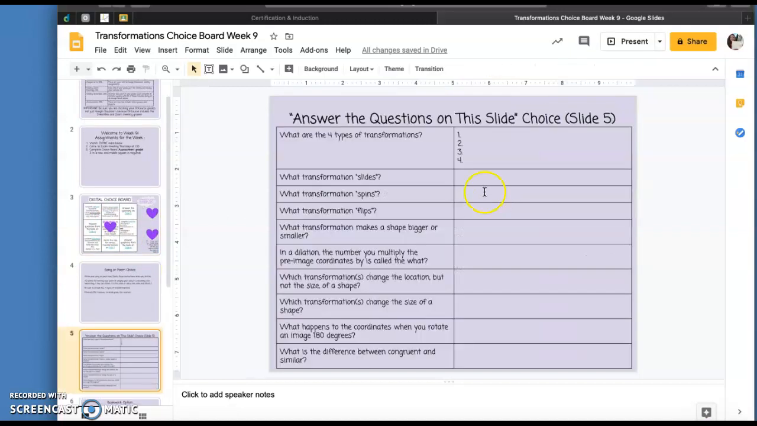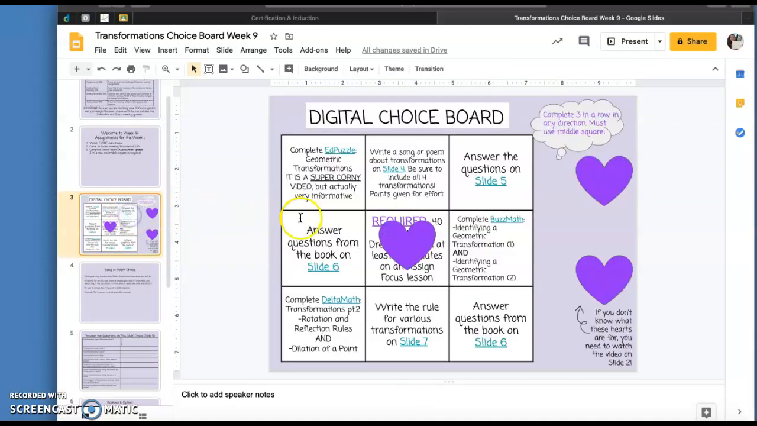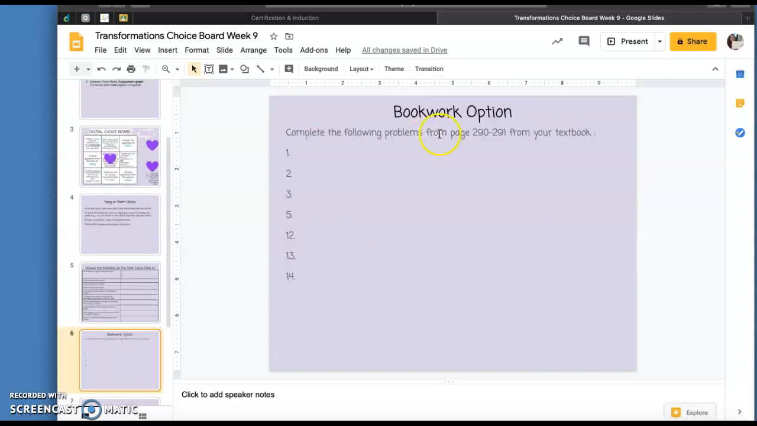Answer the questions on slide 5 for this choice. So if you click here, go to slide 5, there are some questions that you need to answer. And answer the questions from the book on slide 6. If you click on slide 6, it tells you to go to pages 290 to 291 in your textbook, and you're going to complete numbers 1, 2, 3, 5, 12, 13, and 14.